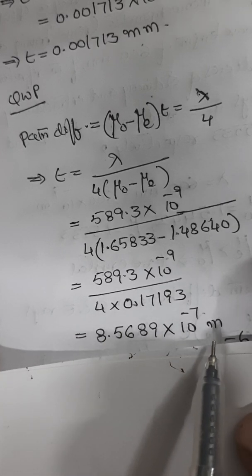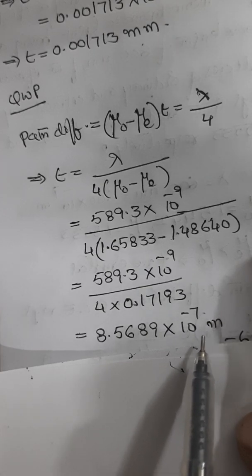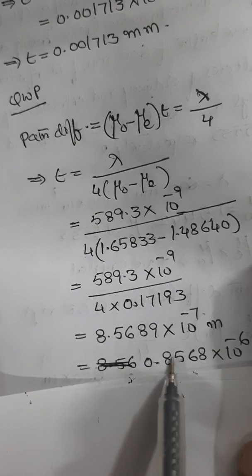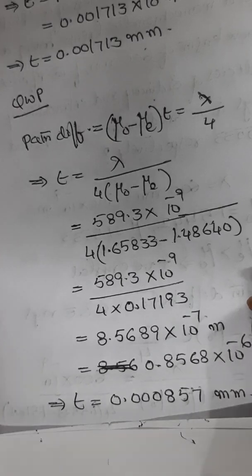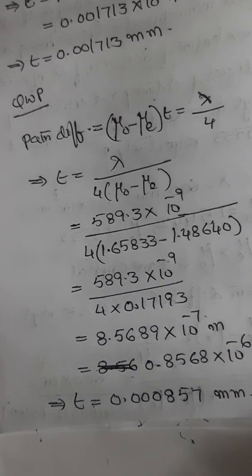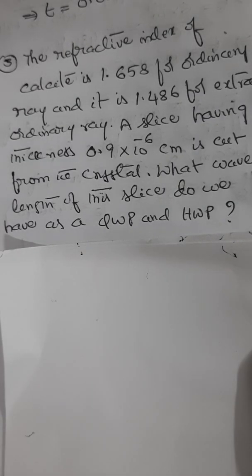8.5689 into 10 power minus 7 meters. You can convert into micrometers like this, or you can put it as millimeters in that way. This is how we can solve this problem. Understood? Now look at this problem.